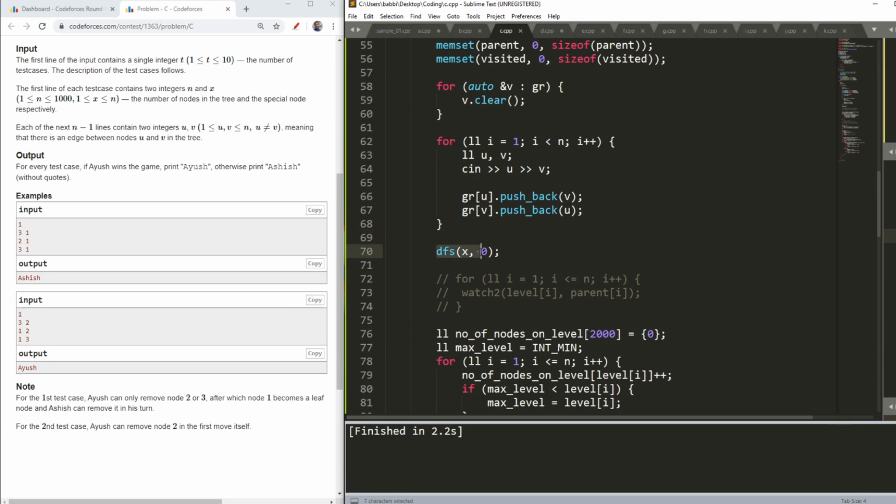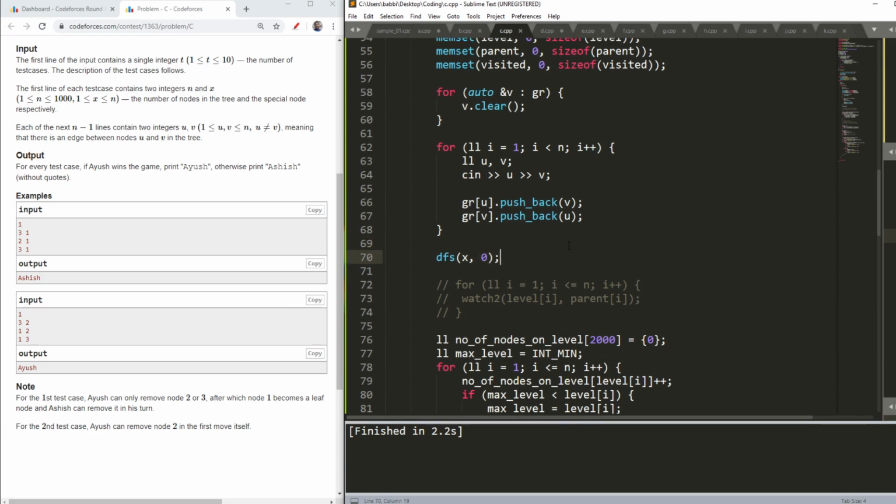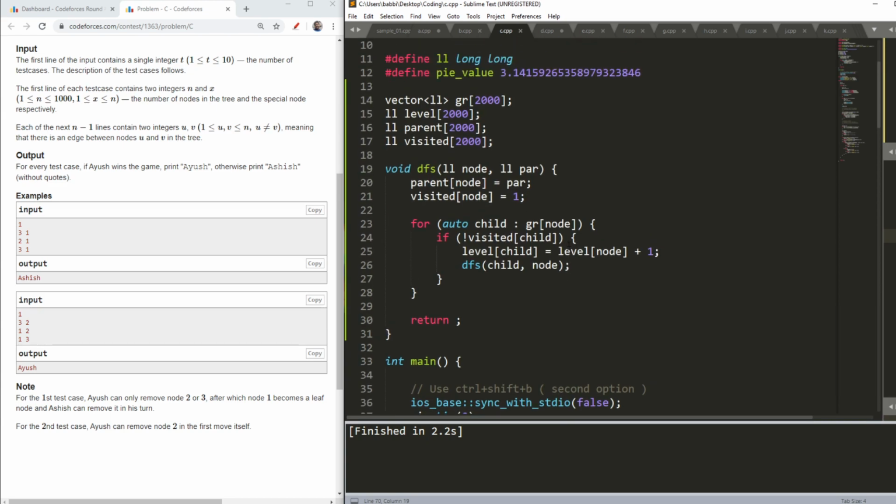Then I run my DFS to update the levels of each node. So as you can see, in the DFS function, I updated the levels of each node. Now how did I update it? First I marked it as visited. Although I had the parent also, the parent is not required as much, so you can skip that.